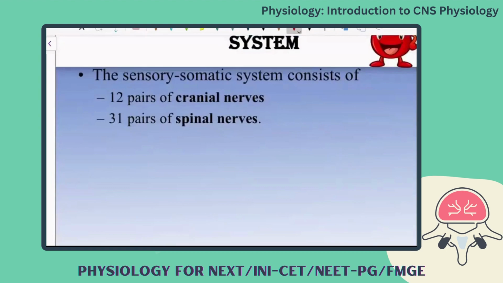Olfactory, optic, oculomotor, trochlear, trigeminal, abducens, facial, vestibulocochlear, glossopharyngeal, vagus, accessory, hypoglossal. The 11th cranial nerve is the spinal accessory nerve.